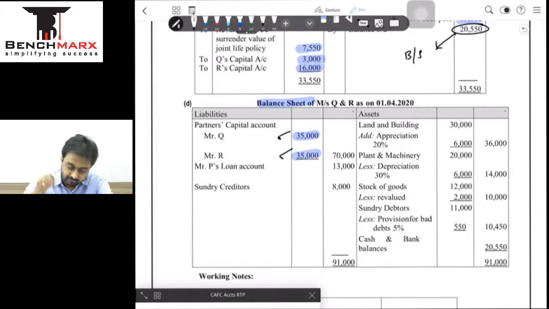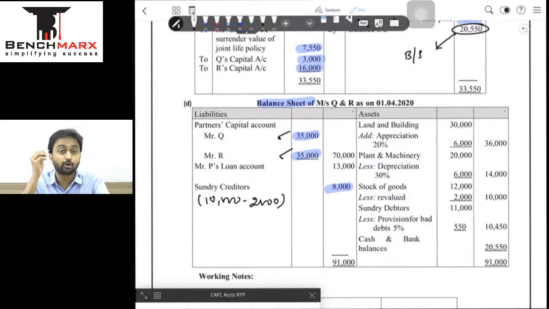balance sheet. Then we have the creditors. This amount of creditors is nothing but 8,000. How did this 8,000 come? 10,000 was your original balance, and 2,000 was the write-off or the gain, that is my 8,000. Then Mr. P's loan account, that is 13,000, that was one more balancing figure in P's ledger, because half was paid and the remaining half will appear in the firm as a loan account. Don't put this amount in P's capital. P has retired, so this is not capital, okay.